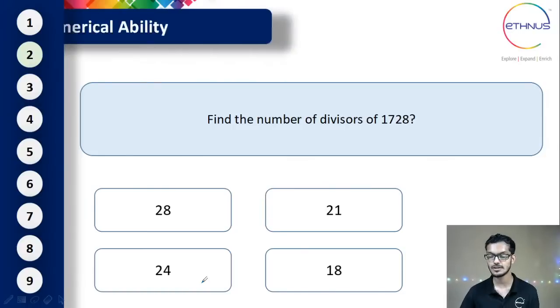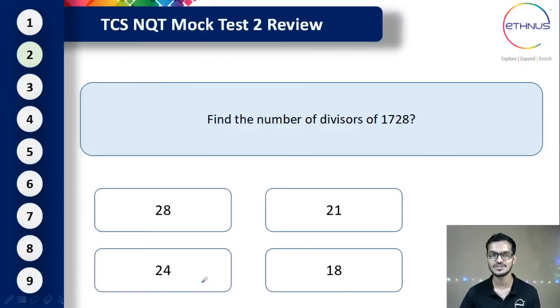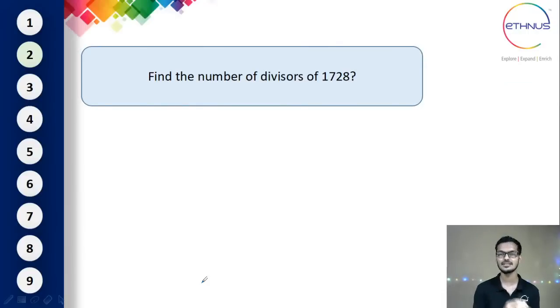One of the methods of getting this answer is to find all the divisors of 1728. What are divisors? Divisors are nothing but the factors. For example, 1 is a divisor, 2 is a divisor for this number. 3 also could be a divisor if the sum of all the digits is divisible by 3. So you need to find each and every number, but that will take a lot of time. So I'll tell you a simple method. You need to prime factorize this number.